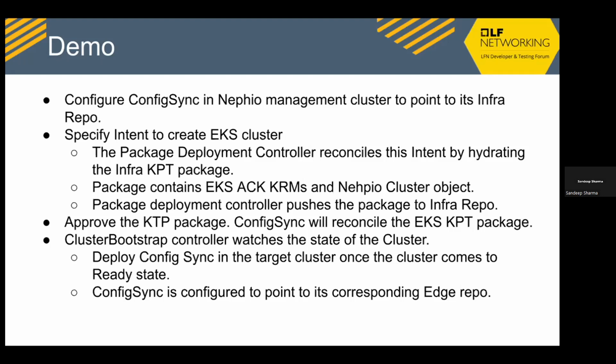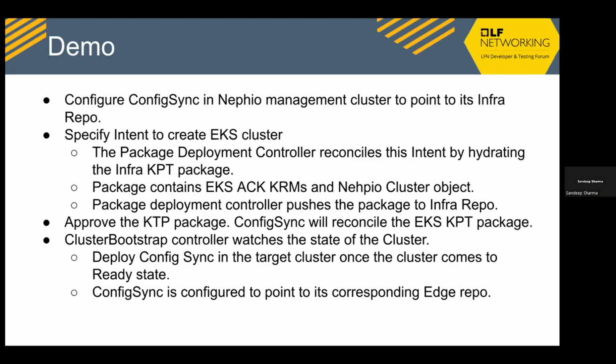Then we create the package deployment CR, which is the intent, and I will show that CR file. It contains the source repo where the base EKS KPT package is present. And the controller reconciles it. There is not much hydration in this case, but it does some basic hydration and puts it to the infra repo. Then the config sync, which is pointing to the infra repo, will reconcile it, which will result in the creation of the EKS cluster.